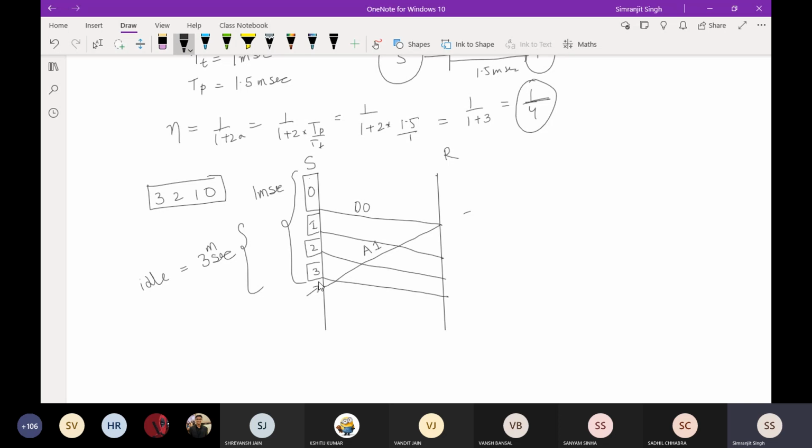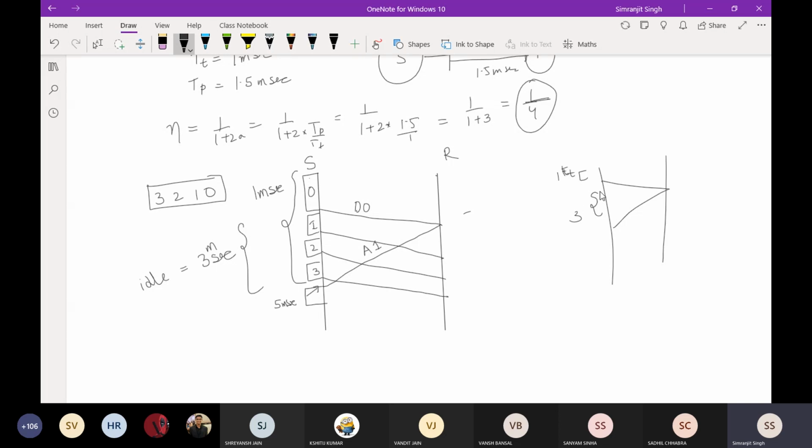By the time you reach the 4th, at the 5th millisecond, the timing will be so perfect that you will get the acknowledgement of the first one, that is your 0th number packet. The total time for transmission from sender to receiver is 3 milliseconds, and this is your 1 millisecond transmission time.